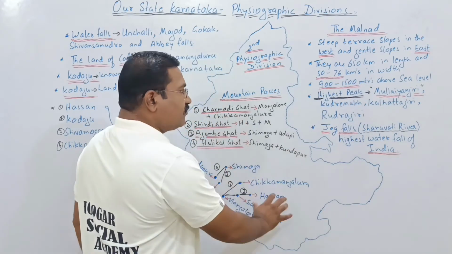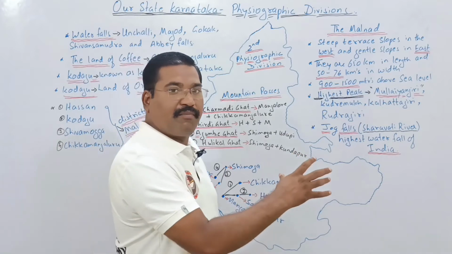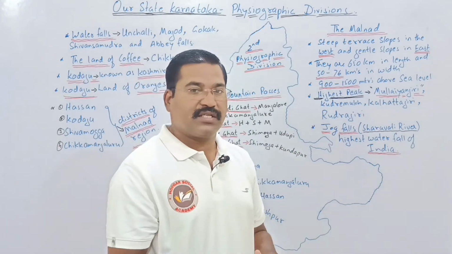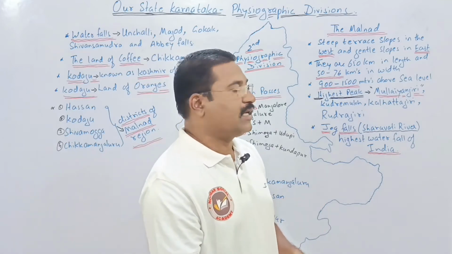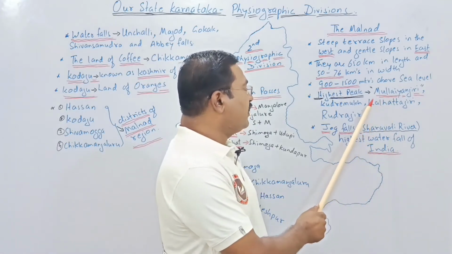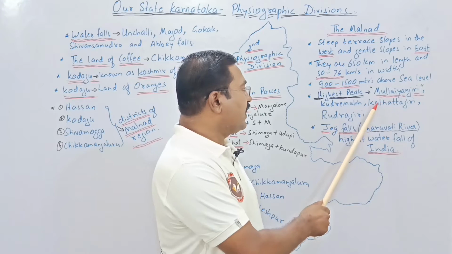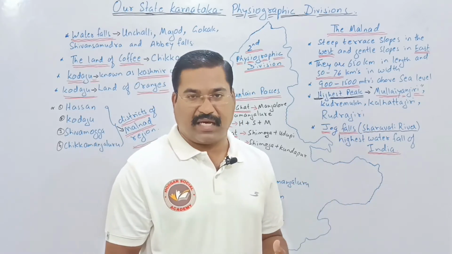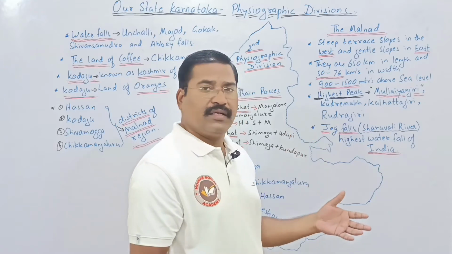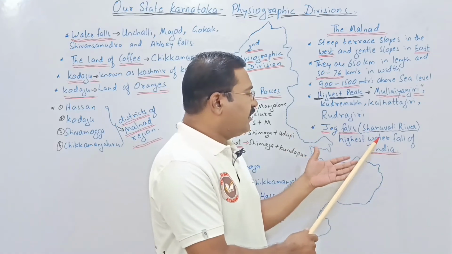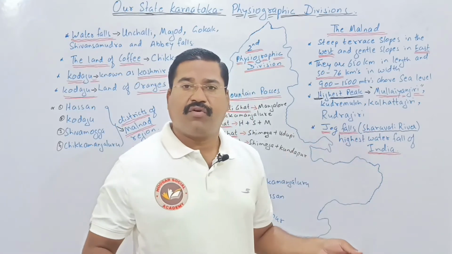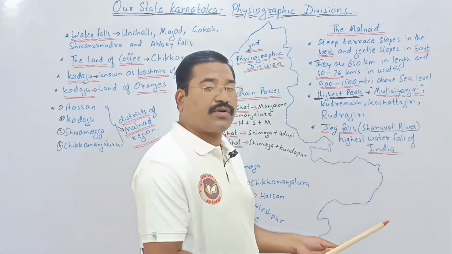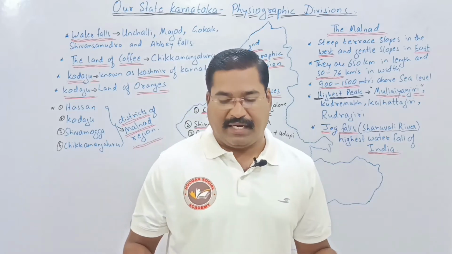In this area we see many high mountains. Among those, the highest peak in Karnataka is Mullayanagiri peak. Next to it are Kudremukha, Kalhatti and Rudragiri. There are many different peaks here. Moreover, the Sharavati river helps in the formation of the falls called Jog Falls, which is the highest waterfall in India.